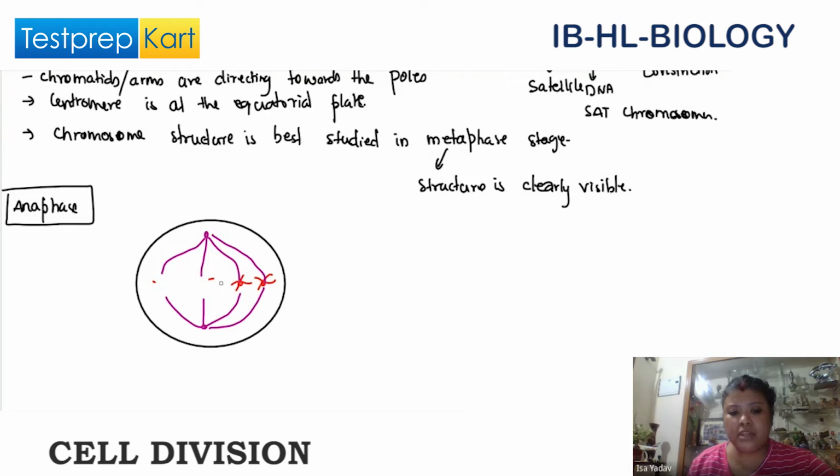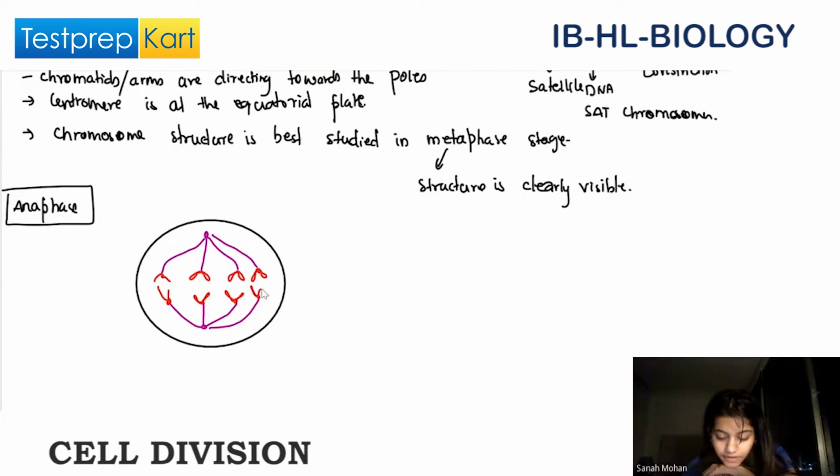Now we'll see here. Now you see here, the centromere has divided. This is how the chromosomes will be. Can you see this, Sana? Haven't they divided at the centromere?